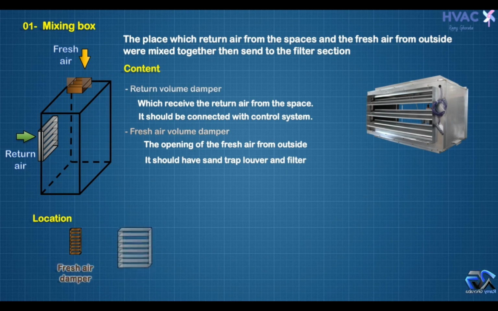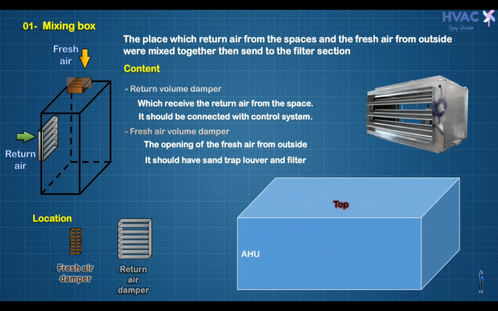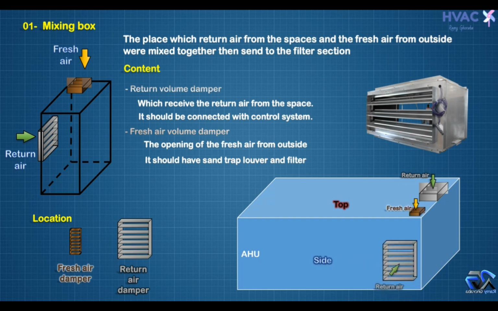Location for the fresh air damper and return damper. If this is our AHU, on this top side we can find a return damper or fresh damper, only one or maybe two, as per our design or as per project design. Then we have the side, where we can also put a return air damper or fresh air damper. And we have the rear, where we can also find a return air damper or fresh air damper.